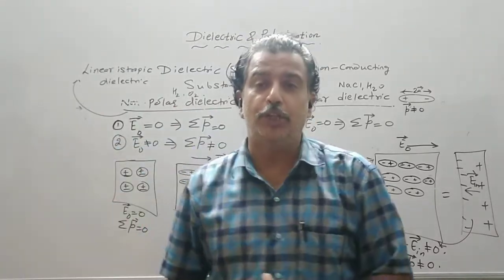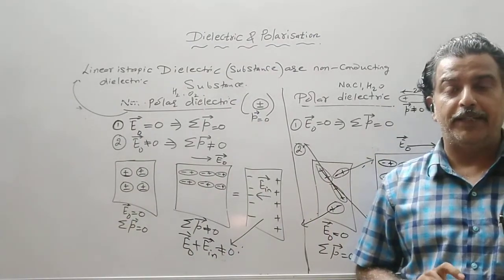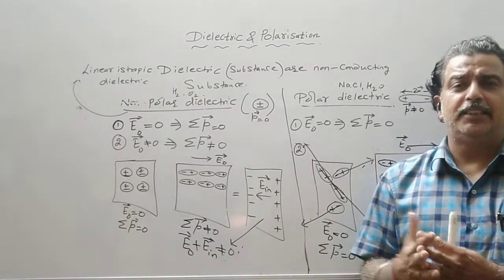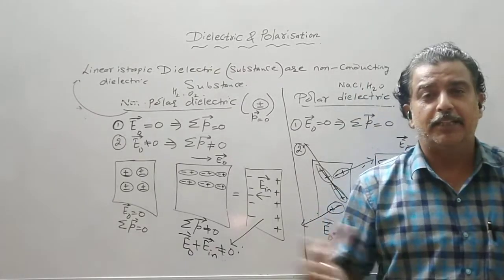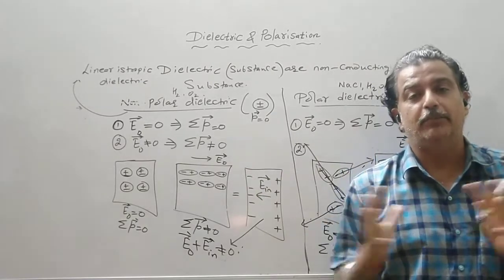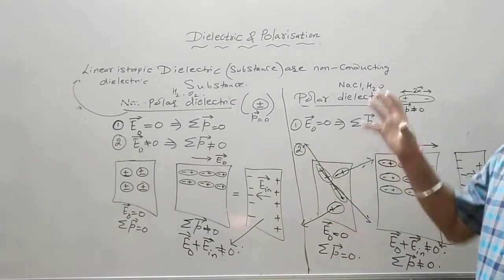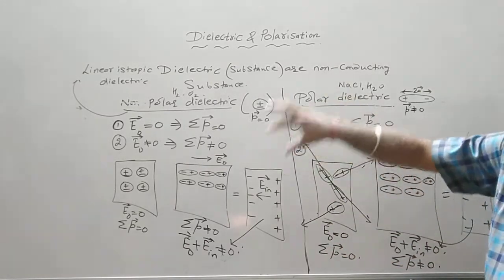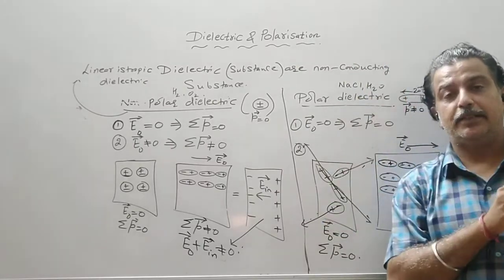Though each molecule possesses the permanent electric dipole moment, the orientation is such that the resultant comes out to be 0 because of the thermal energy available to them. So whether your dielectric is non-polar or polar, polarization does take place.